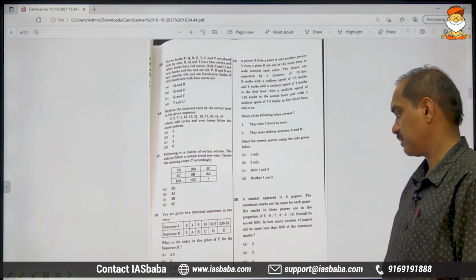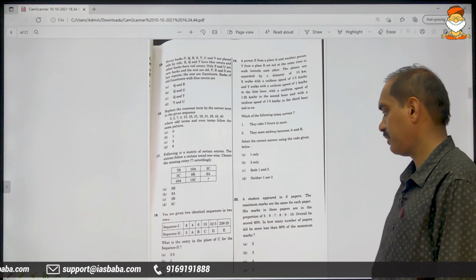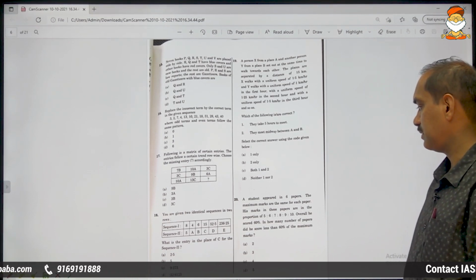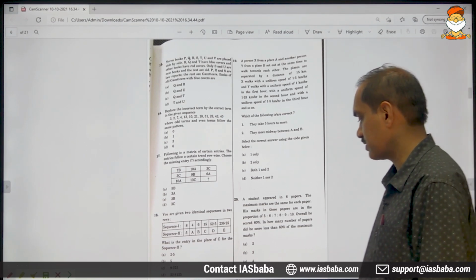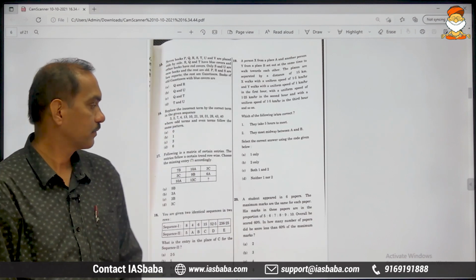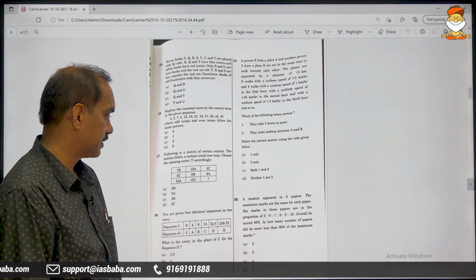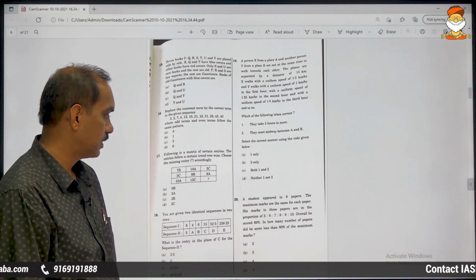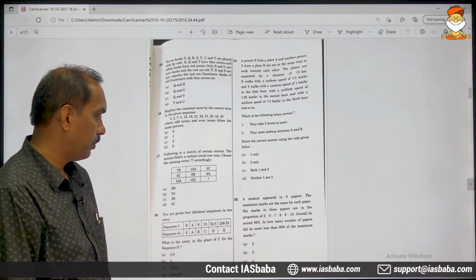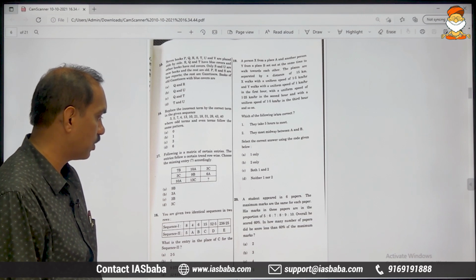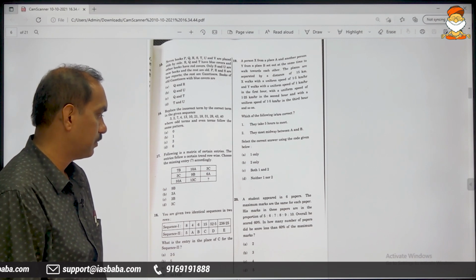Moving on to the next one. A student appeared in 6 papers. The maximum marks are the same for each paper. His marks in these papers are in the proportion of 5:6:7:8:9:10. Overall, he scored 60%. In how many papers did he score less than 60% of the maximum marks?